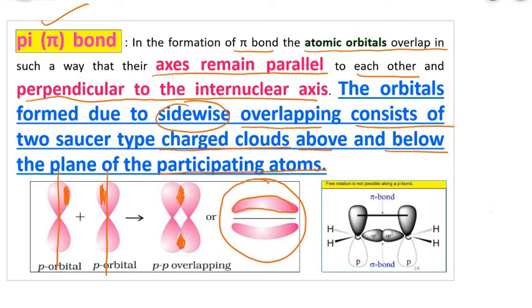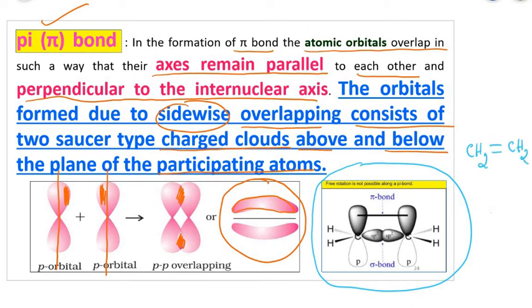In this diagram, at this corner, you can see how the pi bond and the sigma bond have been formed. It is a typical example of an alkene molecule, that is CH2 double bond CH2. Here you can see that one bond is called the sigma bond and the other bond is called the pi bond. Is it clear?